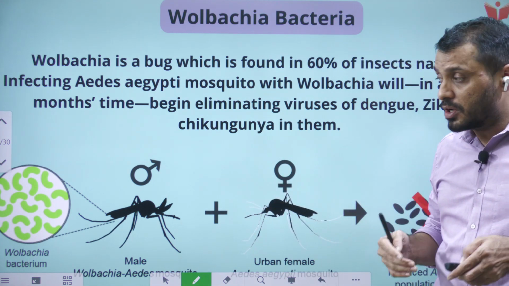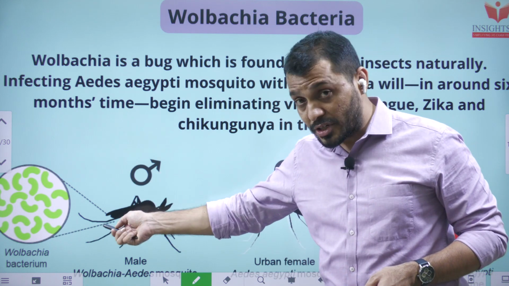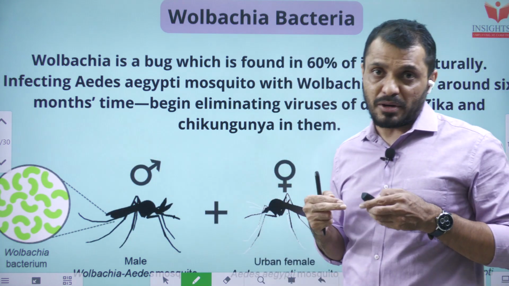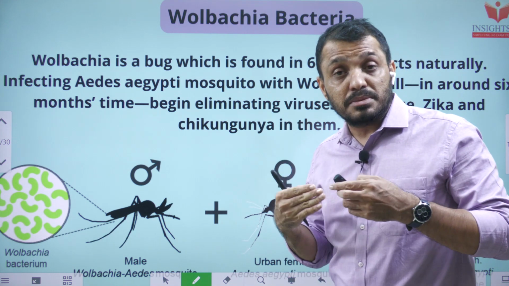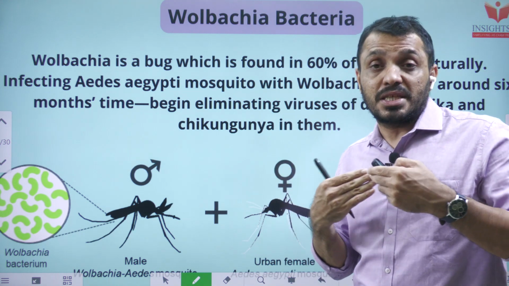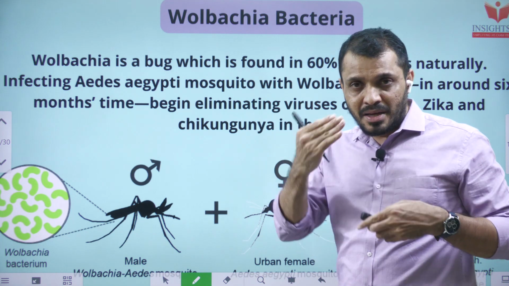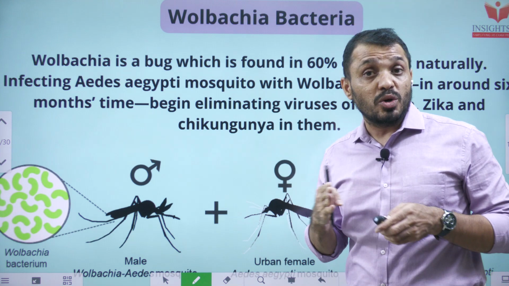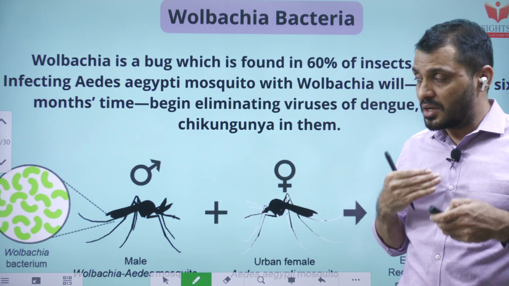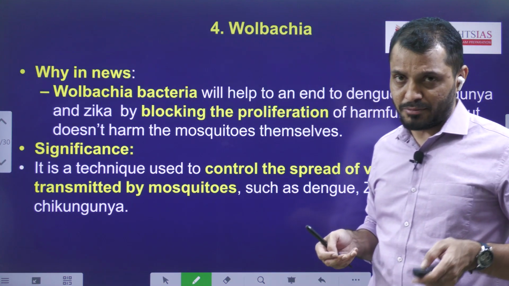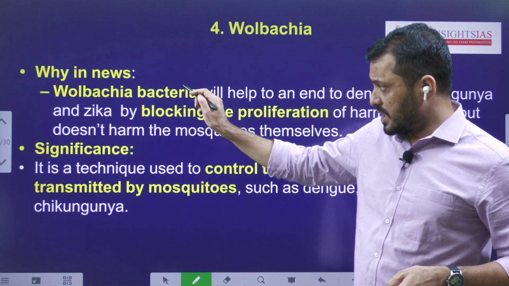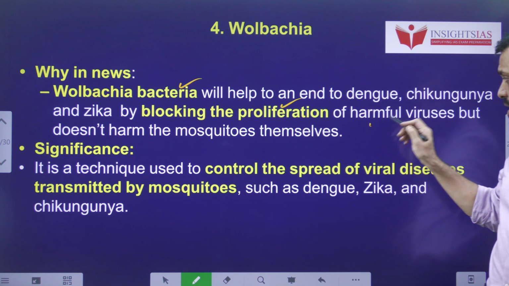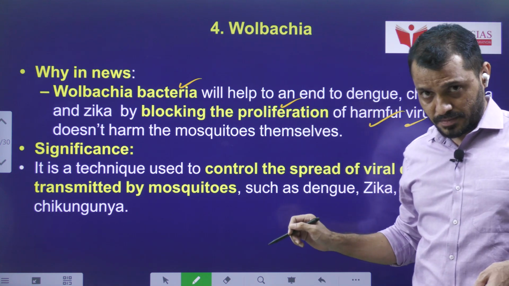For that, what do we have to do? We have to introduce this Wolbachia bacteria into the mosquito. Actually, it is a maternally inherited type of bacteria. So a mosquito infected with this bacteria spreads it from mother to the rest of the mosquitoes. Over a period of time, these mosquitoes don't breed the virus inside their body, so that we can stop the spread of these diseases. Wolbachia bacteria block the proliferation of harmful viruses inside the mosquitoes.